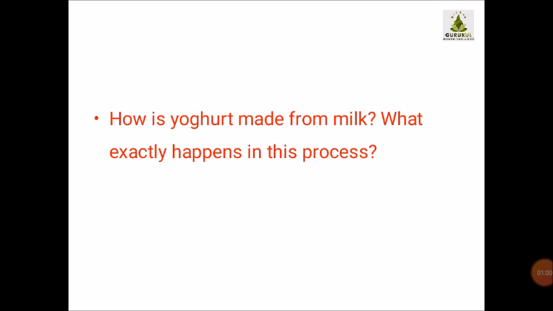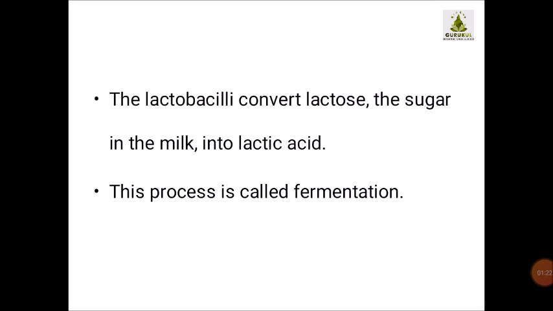Before starting with another section, let us first try to understand yogurt, which you use as one of the ingredients in your food. How is it made from milk and what exactly happens in the process? We are first going to study how yogurt is made from milk. What happens, students? First, the lactobacilli convert lactose, the sugar in the milk, into lactic acid, and this process is called fermentation.